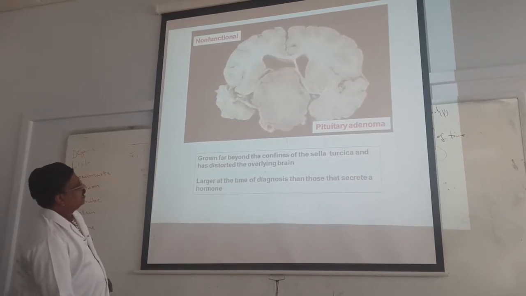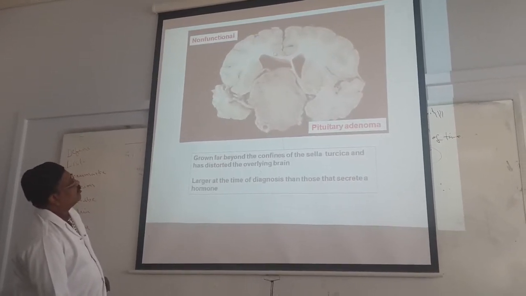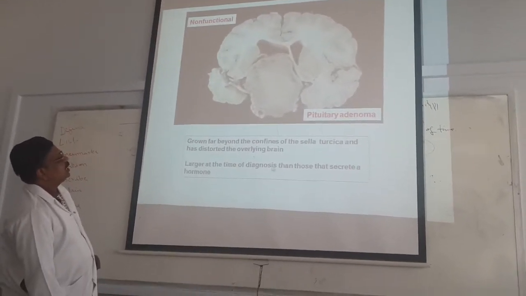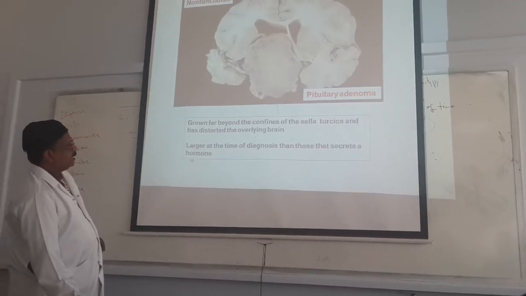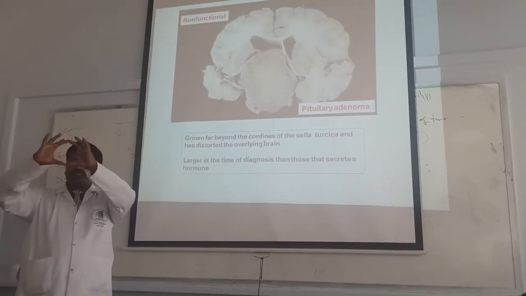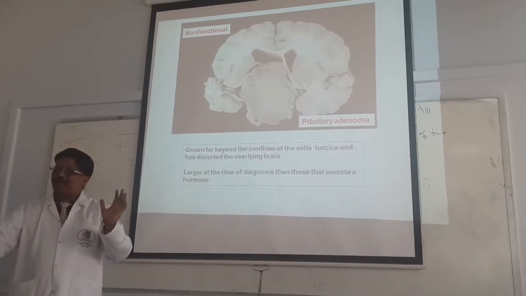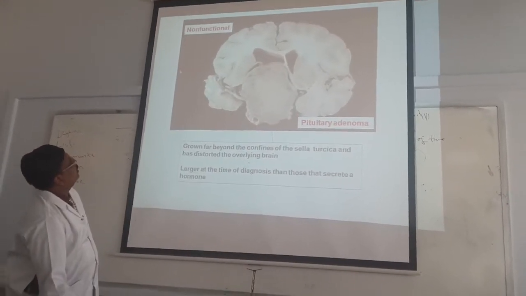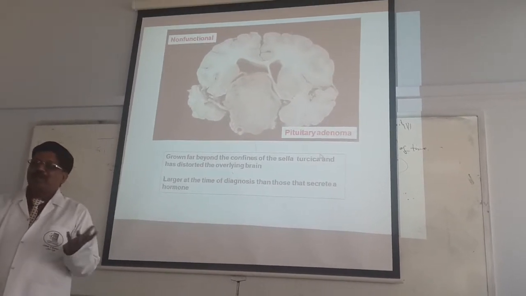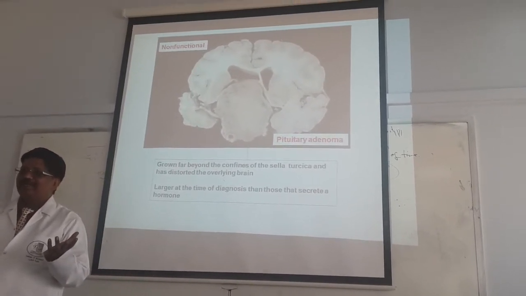Here is the sella turcica, and it distorts the overlying brain. Other brain structures are altered. It is larger at the time of diagnosis than the secreting ones. No secretion of hormone, but the tumor is big and distorts the brain. It is a non-functional pituitary adenoma. Another name: non-functional.